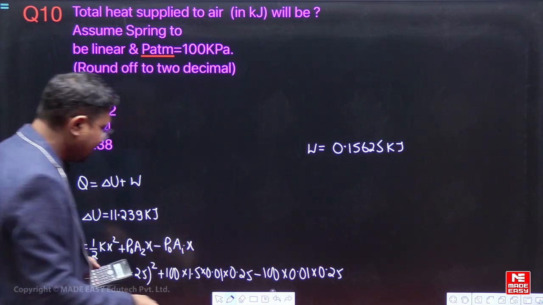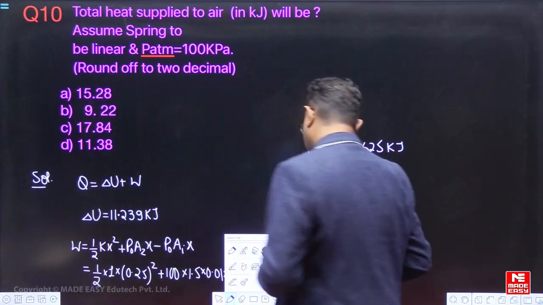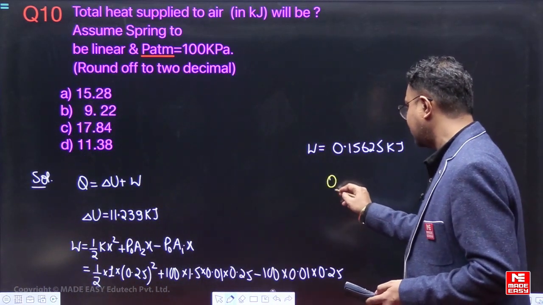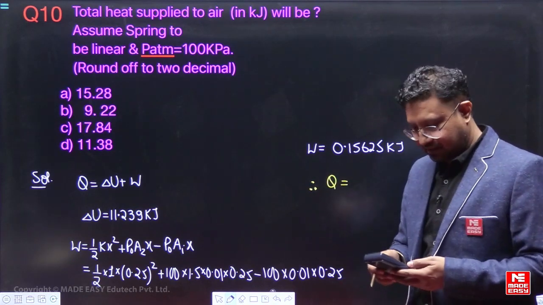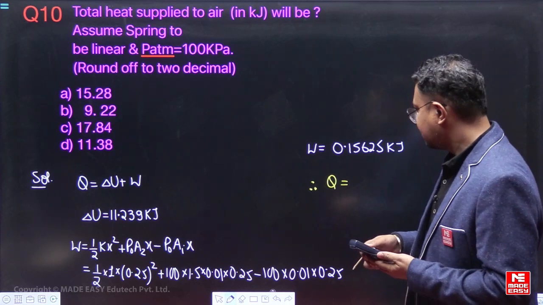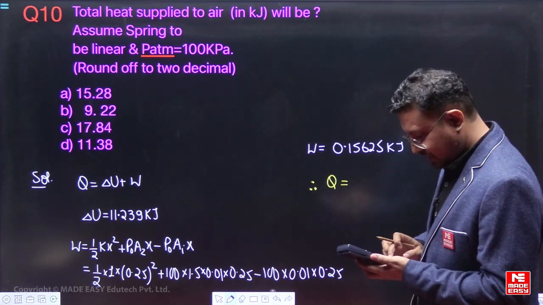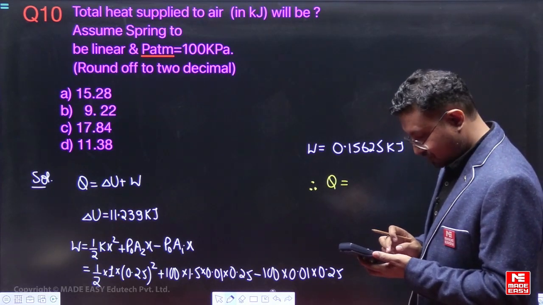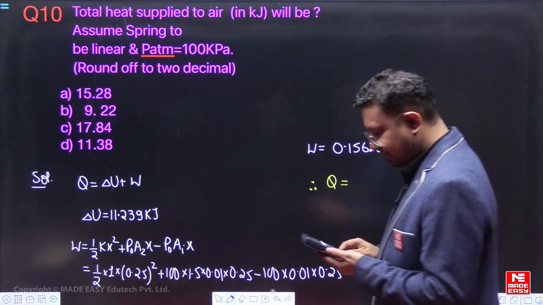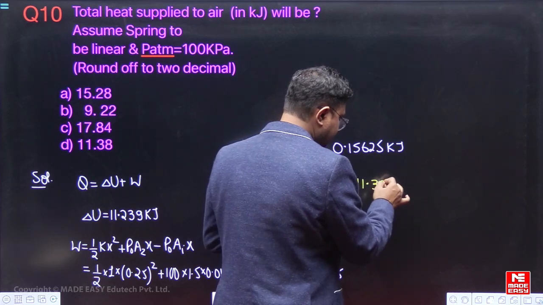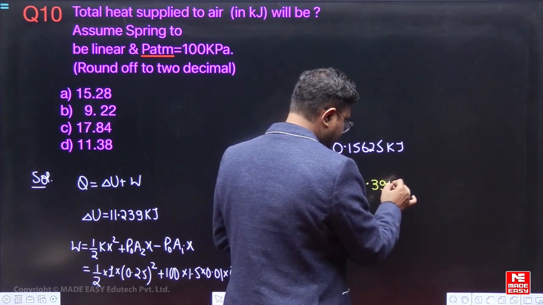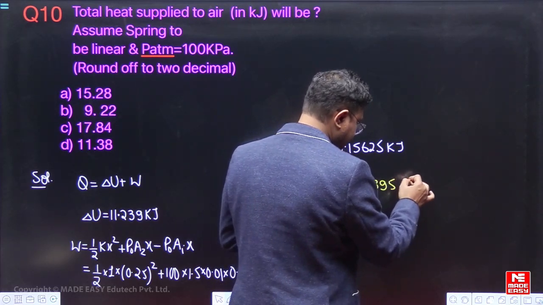So now we have found out the internal energy change, so we can find out the heat supply. Therefore we can say the heat supply will be equal to this plus the internal energy change, so plus 11.239, so it will be 11.39 something kilojoule.